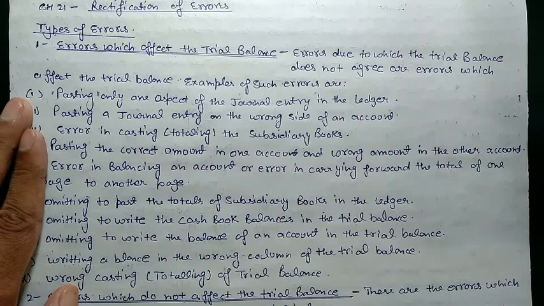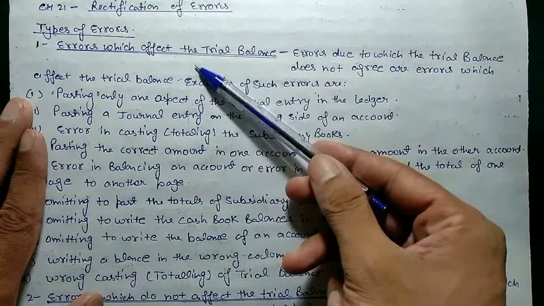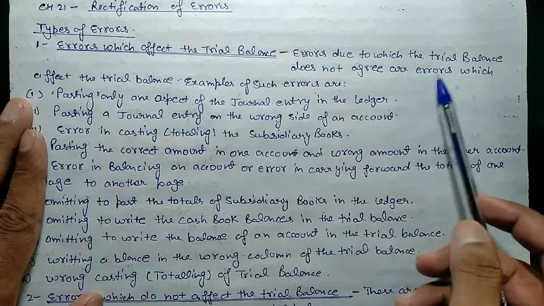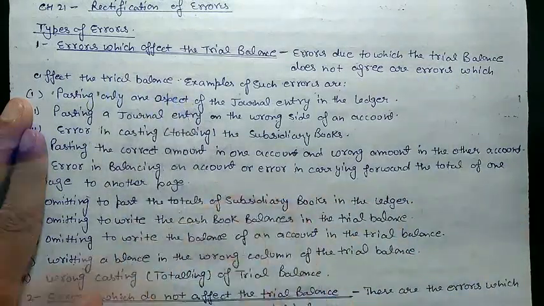We have two types of error. First is errors which affect the trial balance, and second is errors which do not affect the trial balance. Errors which affect the trial balance are single-sided errors, and errors which do not affect the trial balance are both-sided or two-sided errors. First we will study those errors which affect the trial balance. Errors due to which the trial balance does not agree are the errors which affect the trial balance.